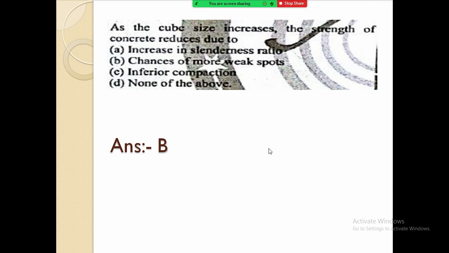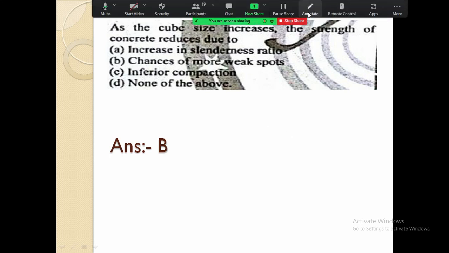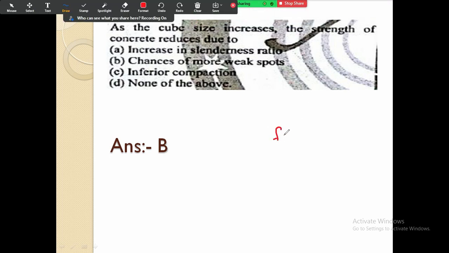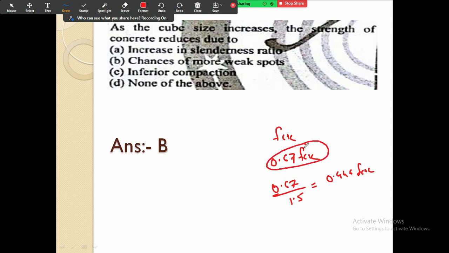That is why you may also remember this: fck is the strength of concrete, the cube strength, but actually on site we always take 0.67 fck, and after that we divide this 0.67 fck by 1.5 and we take 0.446 or 0.45 fck. Then why does this 0.67 fck come?